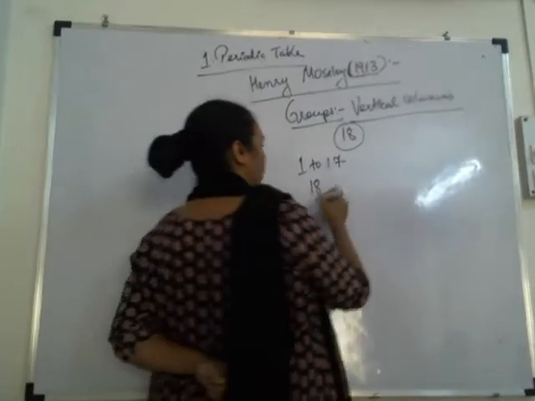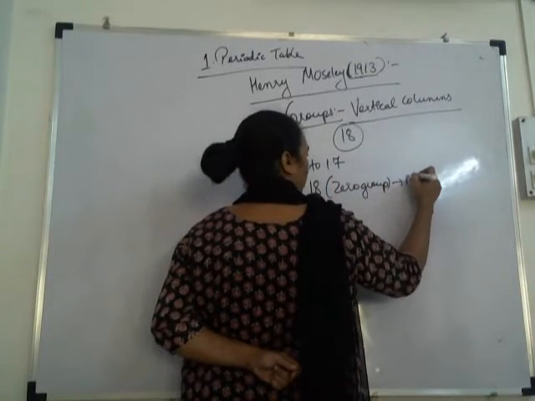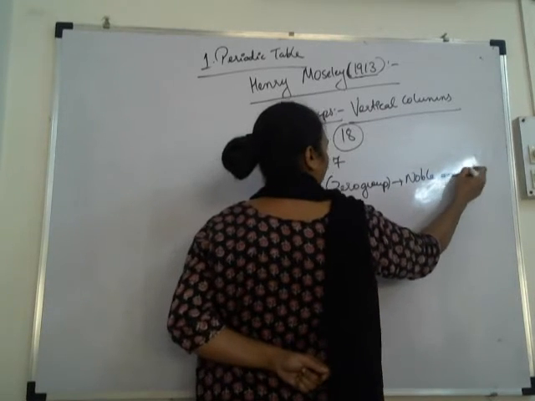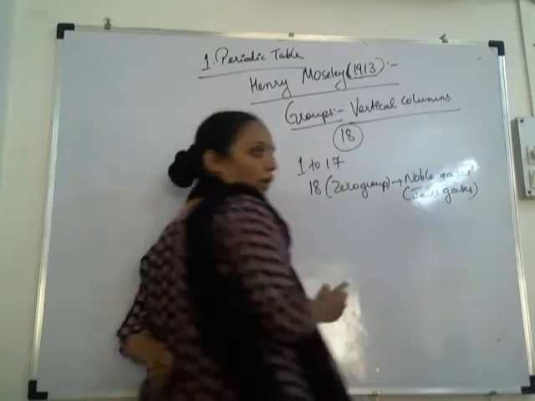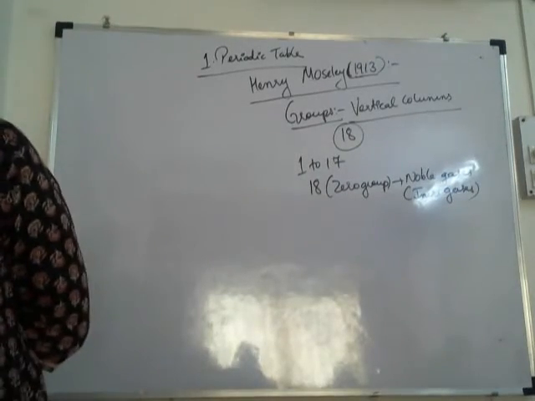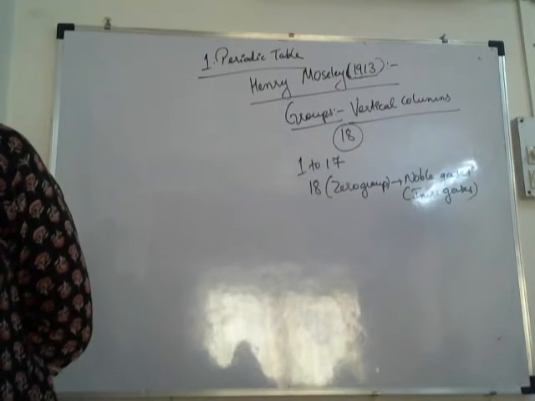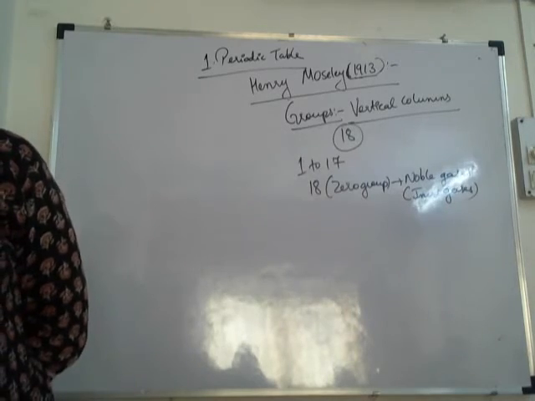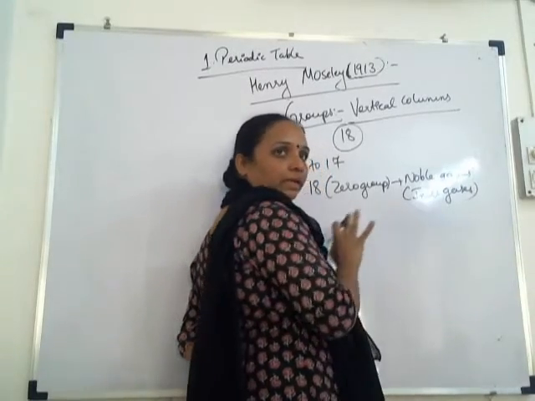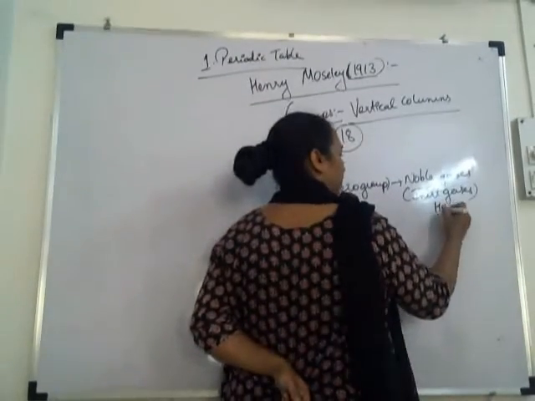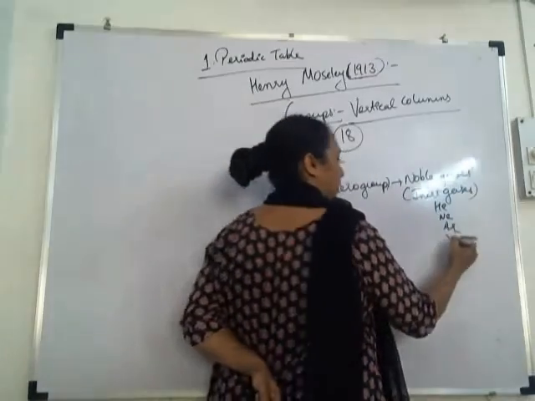Group 18, which is also called the zero group, consists of all the noble gases, which are also called inert gases. Why are they called inert gases? I told you last time. Who will tell? They are stable. Very good. The outermost shell of these inert gases is completely filled. Helium, neon, argon, xenon, krypton, radon.